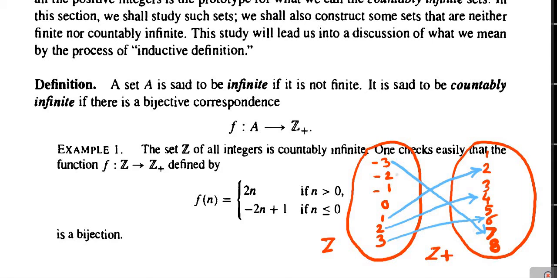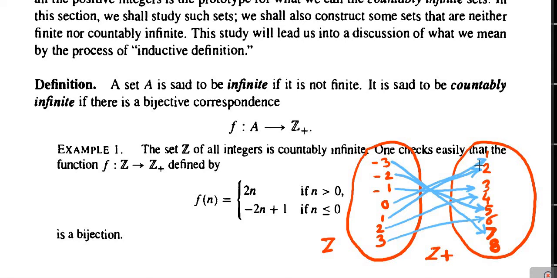Next, image of minus 2. Image of minus 2 will be minus of 2 into minus 2, means minus of minus 4, plus 4 plus 1. So, 4 plus 1 means 5. So, image of minus 2 is 5. Next, image of minus 1 is minus of 2 into minus 1, which is minus of minus 2, plus 2 plus 1 means 3. So, image of minus 1 is plus 3. Next, image of 0 will be minus of 2 into 0, which is 0, plus 1. 0 plus 1 is 1.